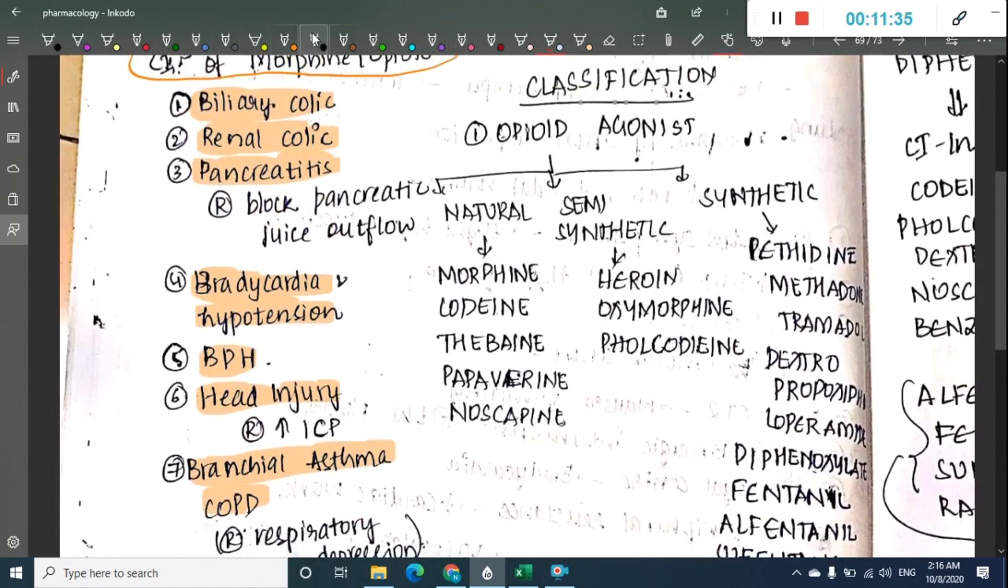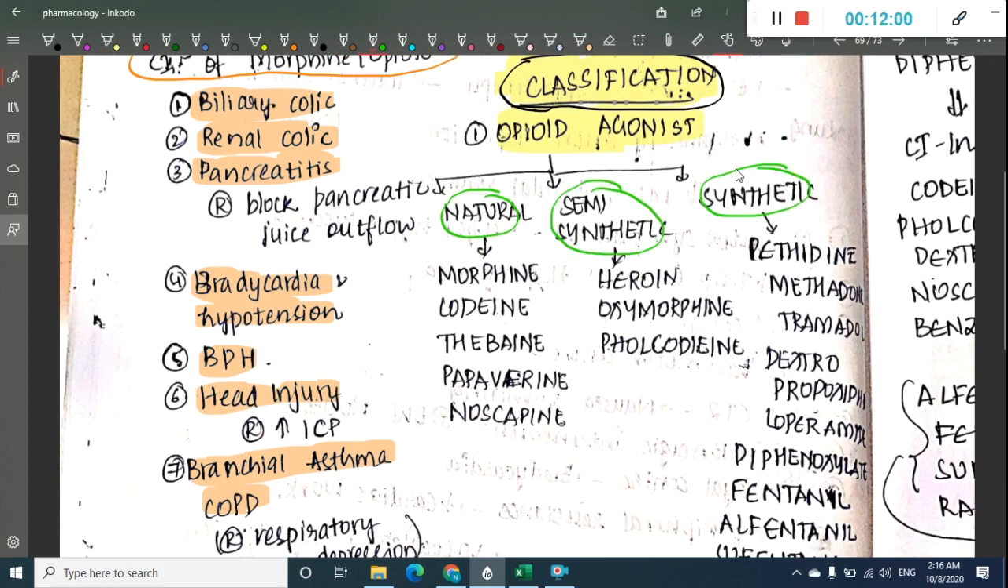Now let us learn about the drugs of morphine. First we will see the classification of opioid drugs. In that, the first group is opioid agonists. These opioid agonists can be divided into natural opioid agonists, semi-synthetic opioid agonists and synthetic opioid agonists.